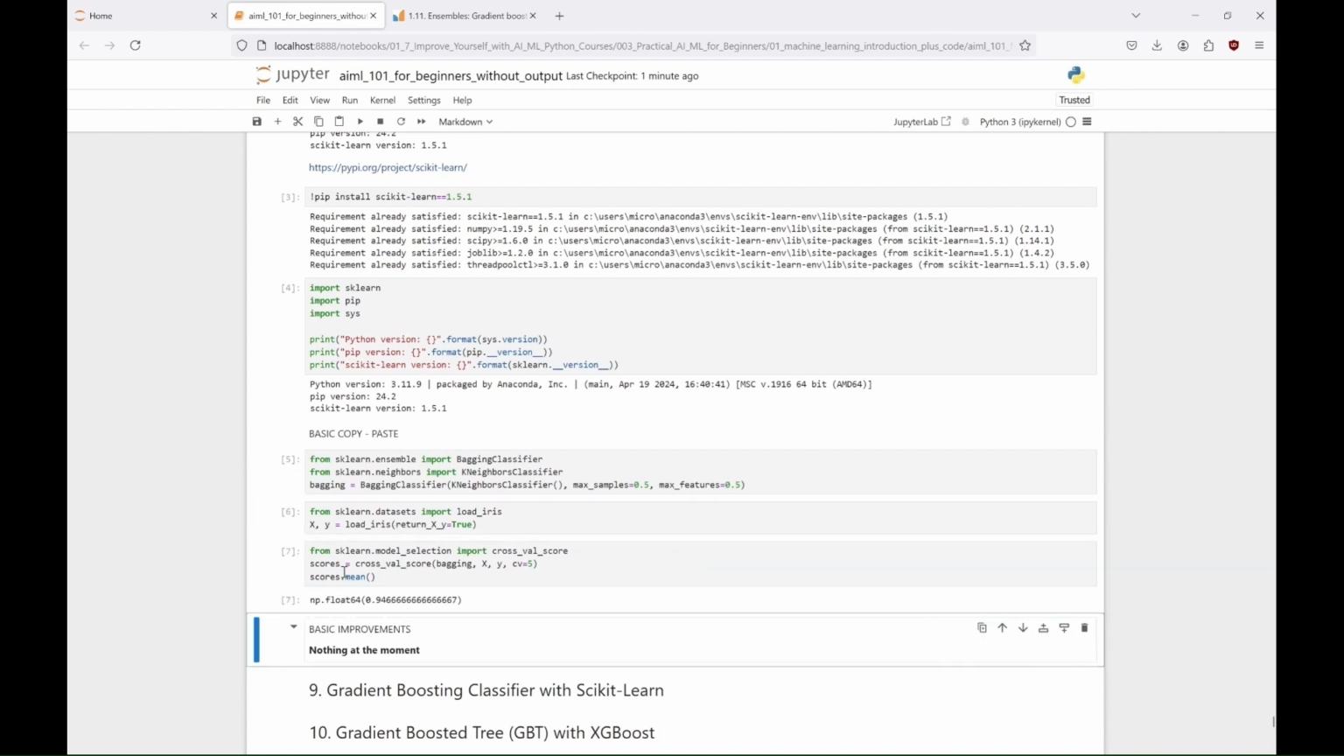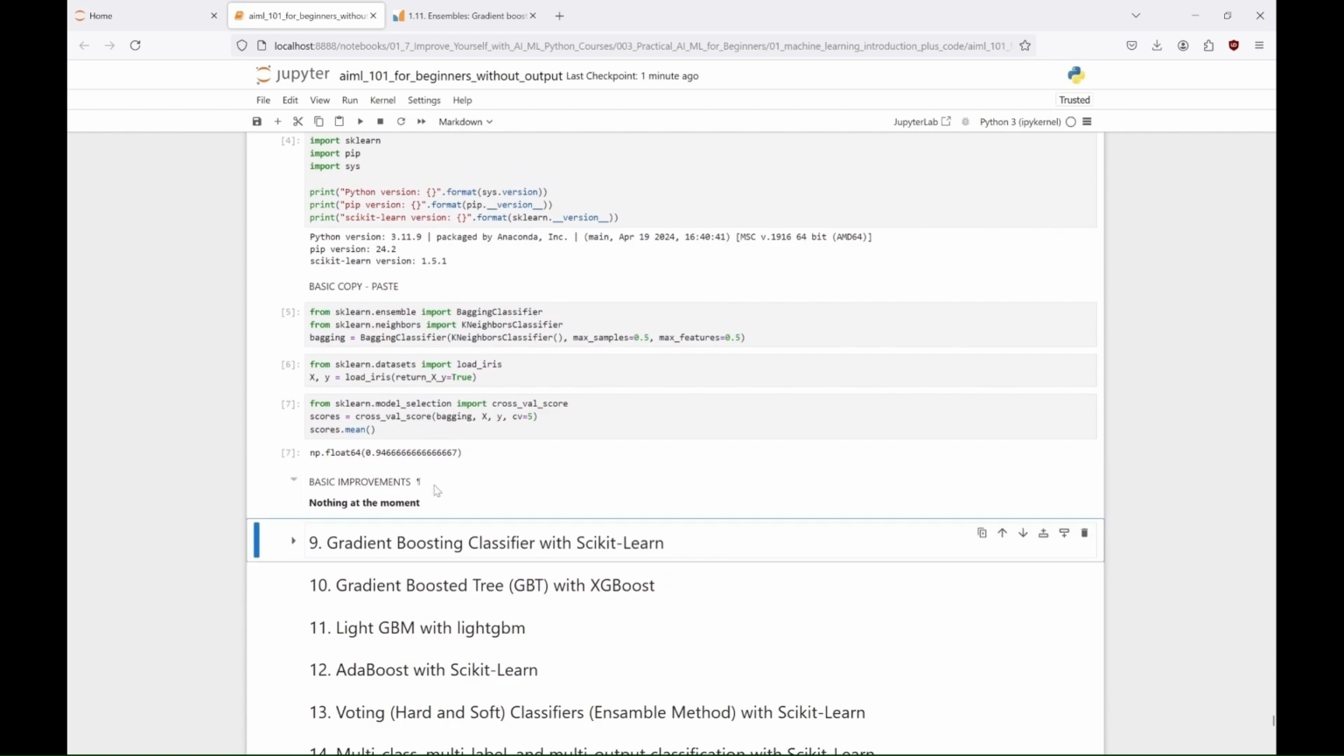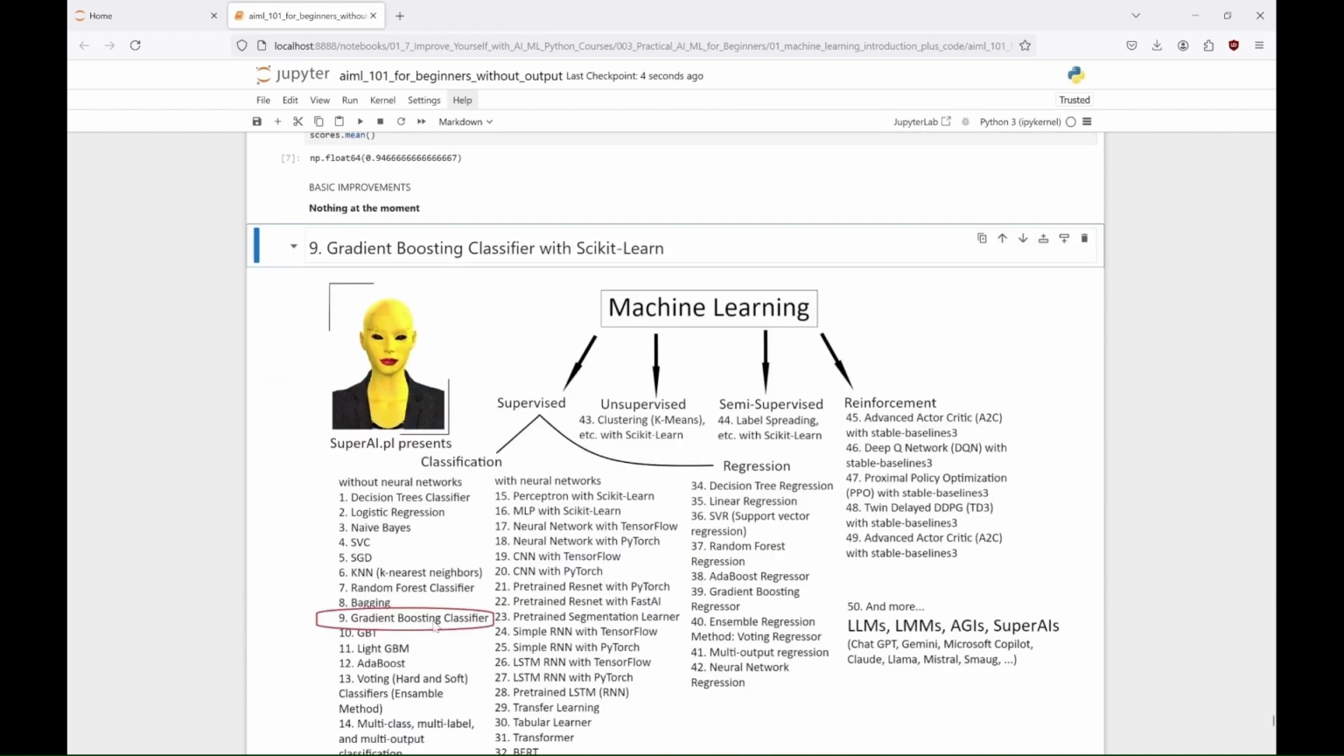Our code demonstrates using a bagging classifier with a k-neighbors classifier on the iris dataset. It performs 5-fold cross-validation to evaluate the model's performance. Finally, it computes the mean accuracy score from the cross-validation results, without further improvements to bagging.